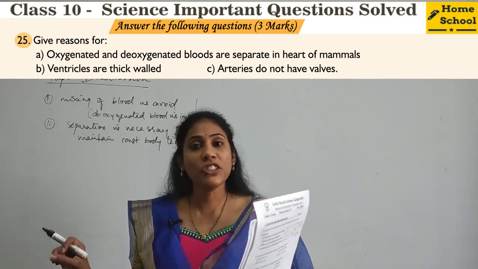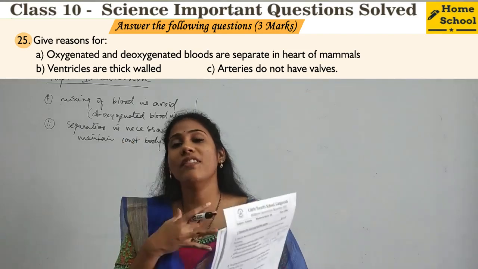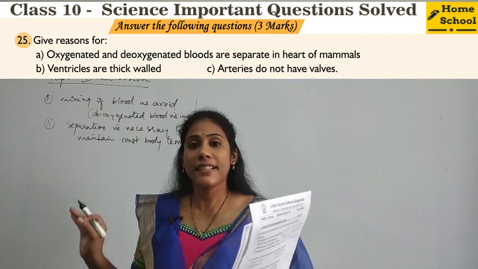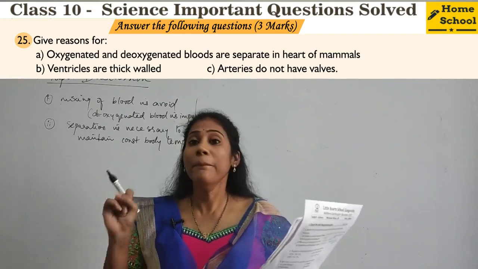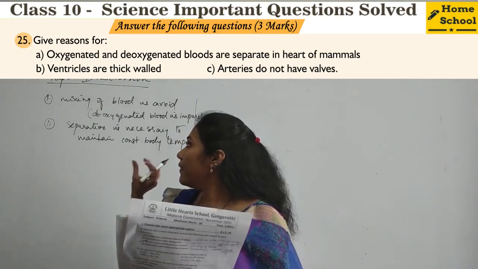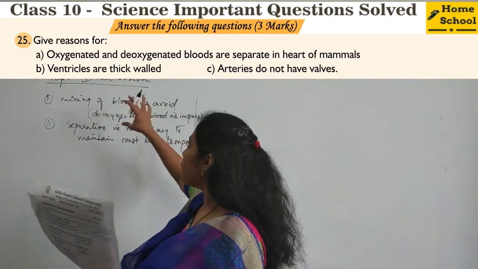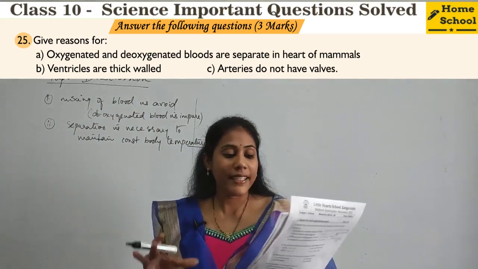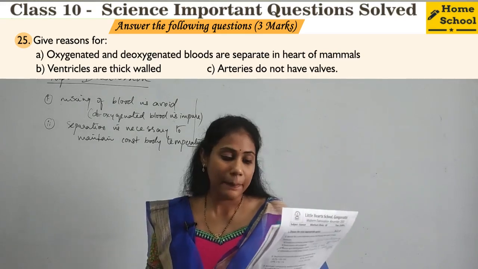It will not change according to the environment. In all seasons our body temperature remains constant. So to maintain that constant temperature, oxygenated blood has to be separated from deoxygenated blood. This is the main reason, and also mixing of blood has to be avoided.